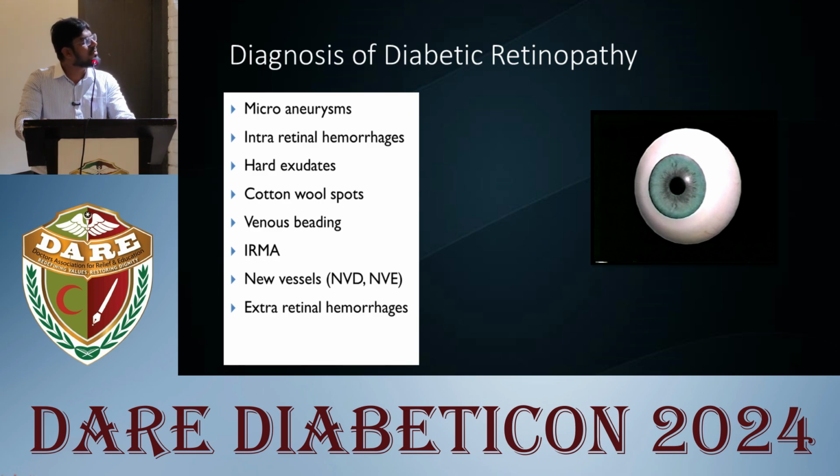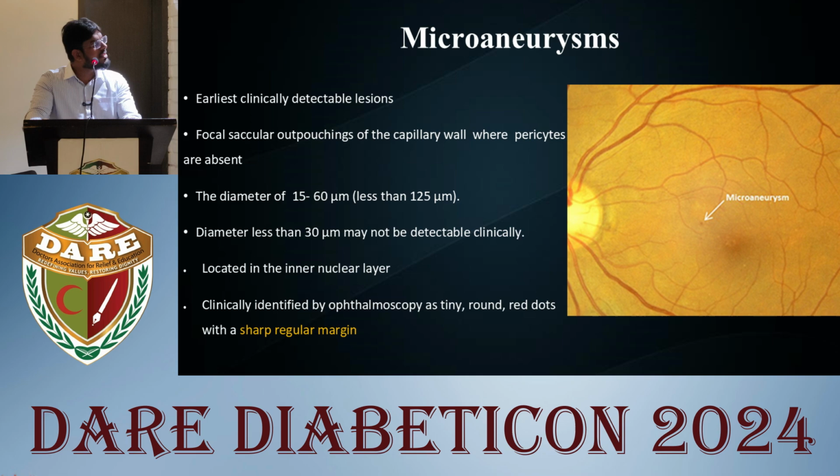Microaneurysms are the earliest clinically detectable lesions of diabetic retinopathy. They are focal saccular outpouchings of the weakened capillary wall, where pericytes are lost due to microvascular damage. Their diameter is less than 125 microns. They are red with sharp, regular margins, which need to be differentiated from hemorrhages, which have irregular margins and a size of more than 125 microns.